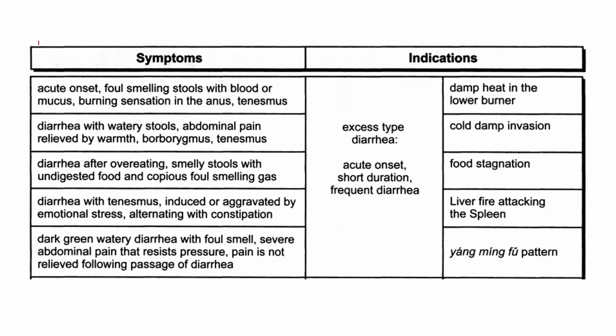If there is diarrhea with tenesmus induced or aggravated by emotional stress, alternating with constipation, this indicates liver fire attacking the spleen. If there is dark green watery diarrhea with foul smell, severe abdominal pain that resists pressure, pain not relieved following passage of diarrhea, this indicates a Yang Ming Fu pattern. All of this is excess type diarrhea, with acute onset, short duration, and frequent diarrhea.